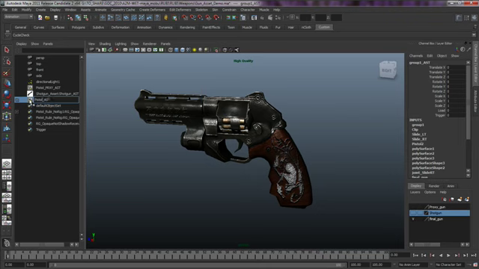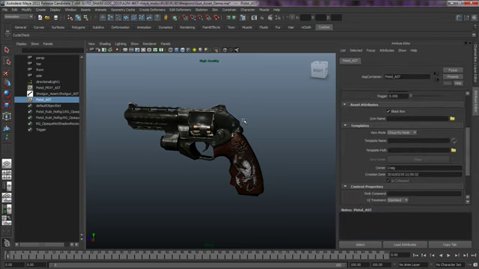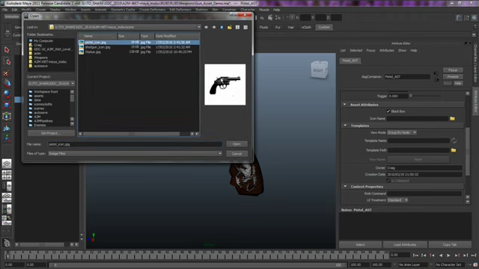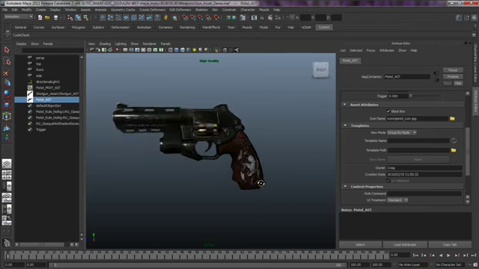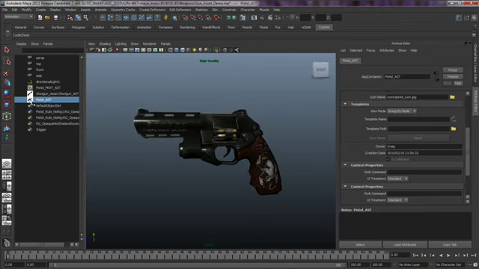These may be things that we don't need an artist to worry about, so we can quickly lock them out using the black box command. And this, as you can see, collapses a hierarchy into one simple node. We can also add a simple icon here. Maya now accepts a variety of image formats for icons throughout the interface and will also scale the icon as needed. We have our simplified asset with access to only the required attributes.